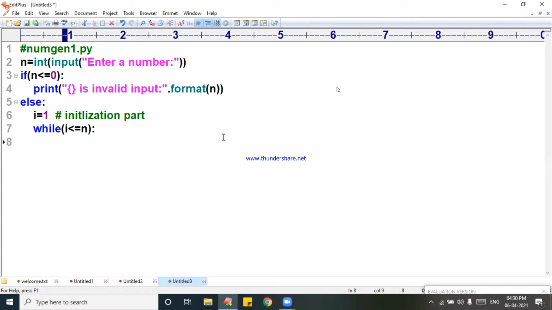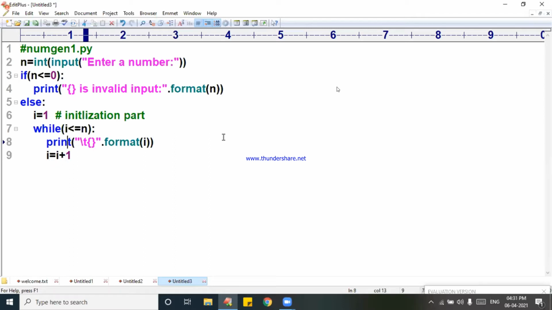See, I will print the value. So I will write backslash t. Backslash t means to print it a little in the middle of the screen. Dot format of i, the i value is printed. Now I need to increment also. i is equal to i plus 1. It can also be written as i plus is equal to 1. This plus equal to is called a shorthand operator. Instead of i is equal to i plus 1, you can write it.